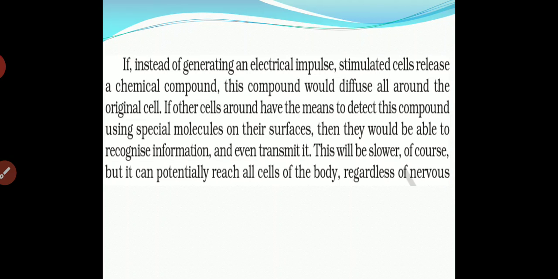If instead of generating an electrical impulse, the stimulated cell releases a chemical compound. What? That stimulated cell will release a chemical compound. A cell which is stimulated creates a chemical compound. This compound will diffuse all around the original cell. And if other cells around have the means to detect this compound using special molecules on their surface, then they will be able to recognize information, even transmit it.